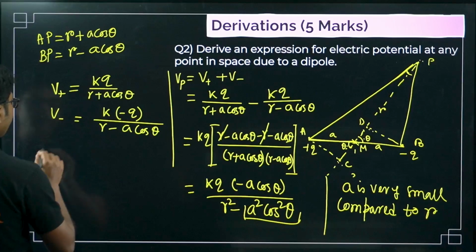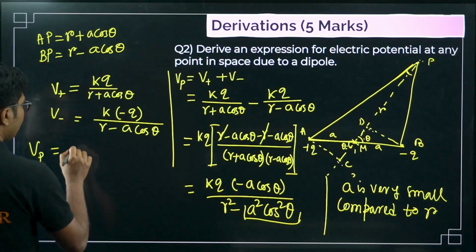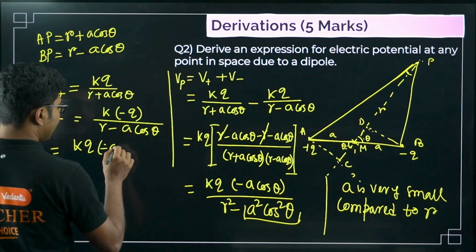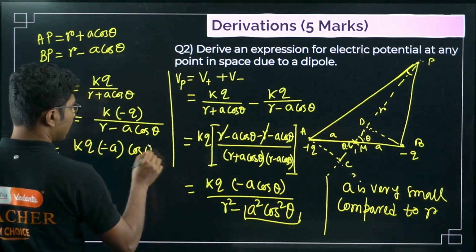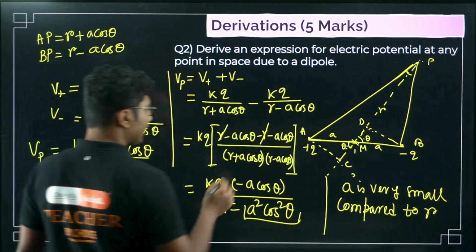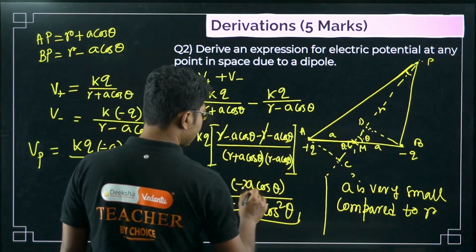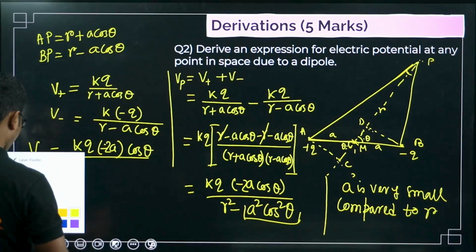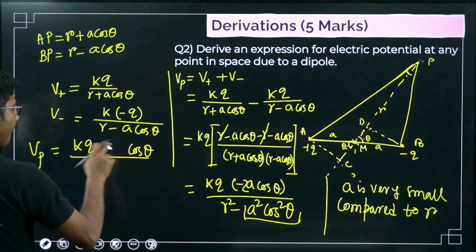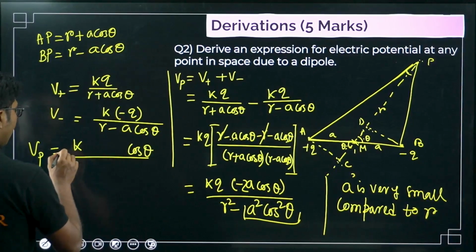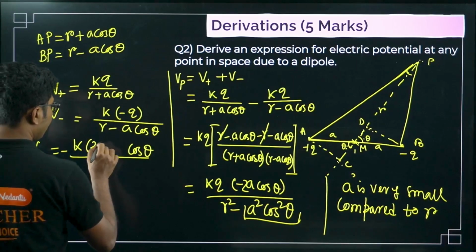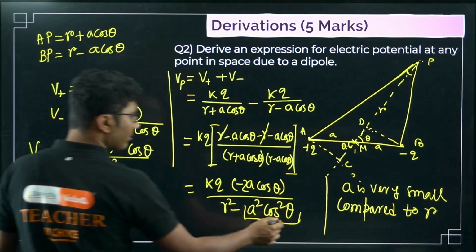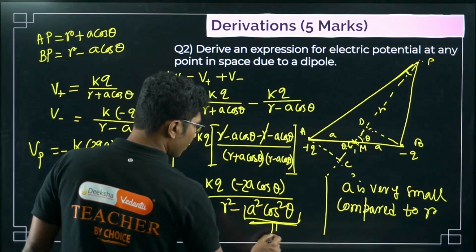So what we will do? Vp is equal to KQ times minus A cos theta, there was a 2, I think, minus A cos theta, minus A cos theta, so there is a 2. Let me take this minus sign outside, so 2QA cos theta divided by R square. So we have ignored this term. This term is almost equal to 0, right?